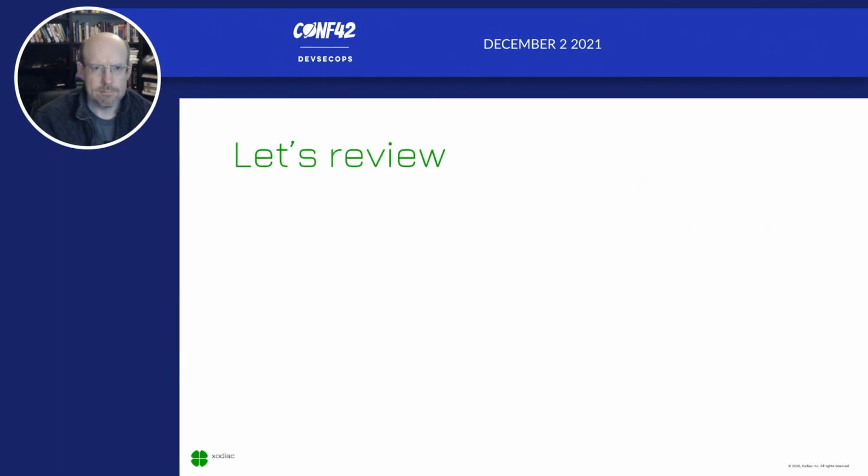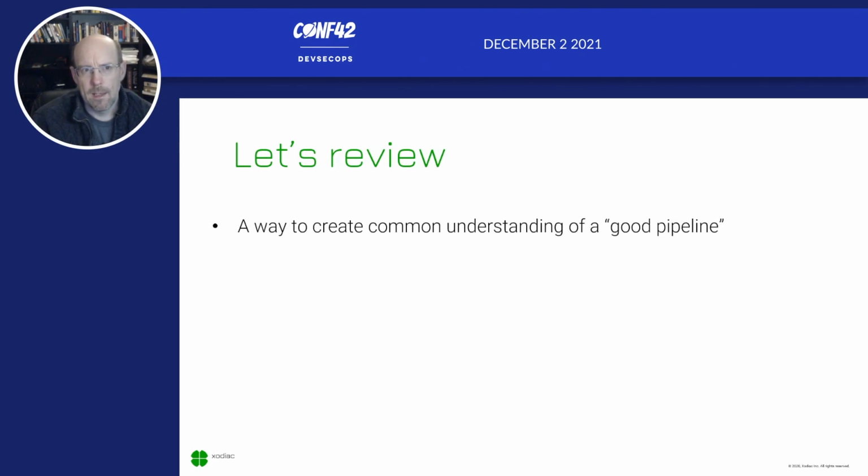And so let's review. Let's go from talking about apples, oranges, and bananas to talking about tacos. This is the idea here: let's go from talking about all of these different terms and terminologies and start talking about a common way of talking about what we mean by safety in our delivery. So you should hopefully now have a common understanding of how we get to a good pipeline, if not what that good pipeline looks like yet.